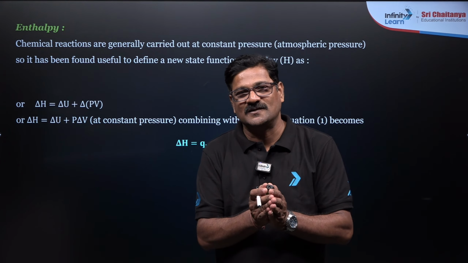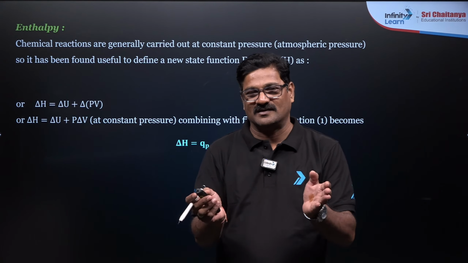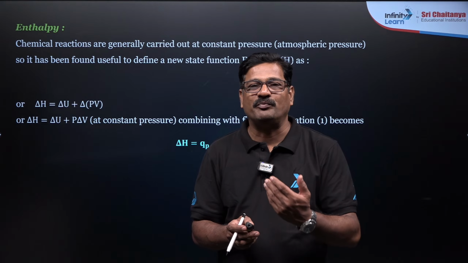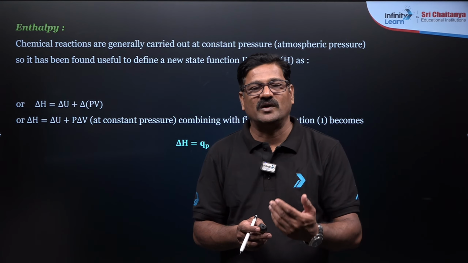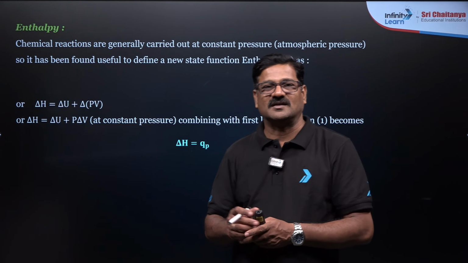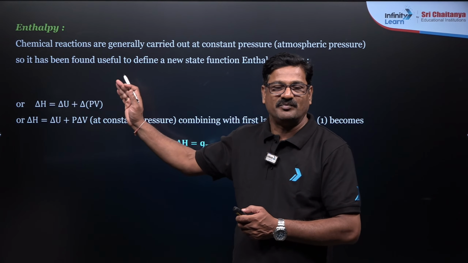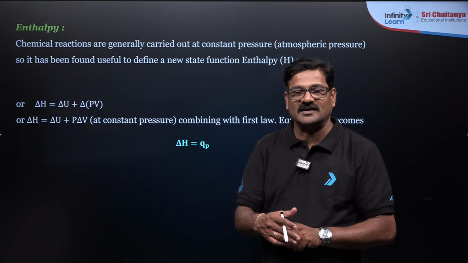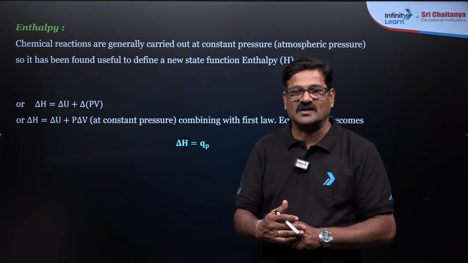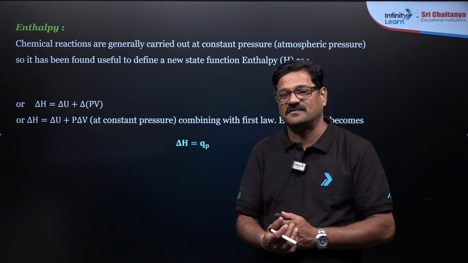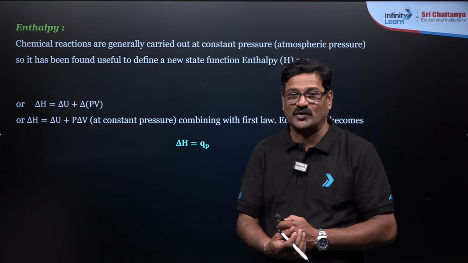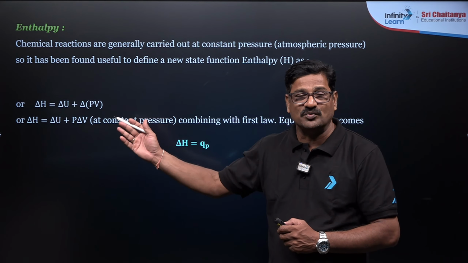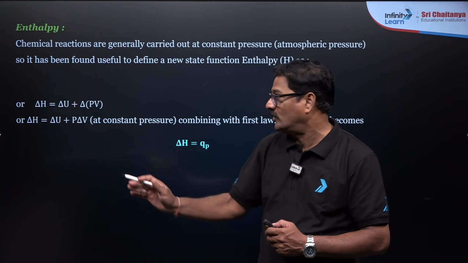So enthalpy is equal to internal energy plus work done. The work done is majorly converted into PV work. PV is equal to nRT. That is the reason why enthalpy is equal to internal energy plus P delta V. V is the volume variable, and here PV is equal to nRT, so during a process the number of moles of the gaseous system can change. So you can say P delta V is equal to delta n RT. So delta H is equal to delta U plus delta n RT, that is very important.